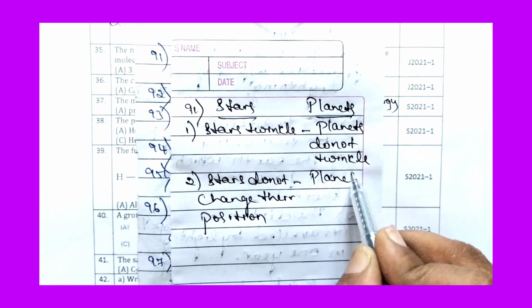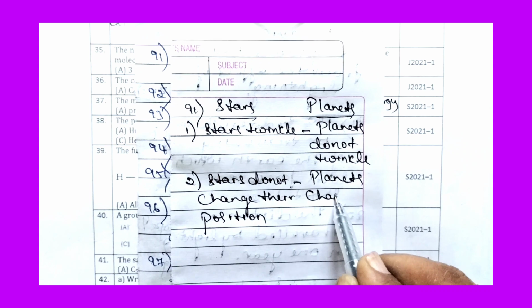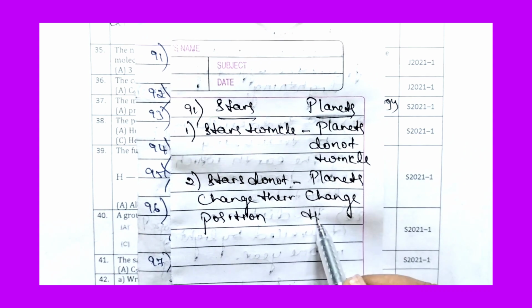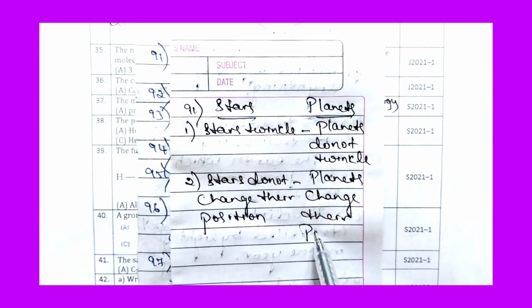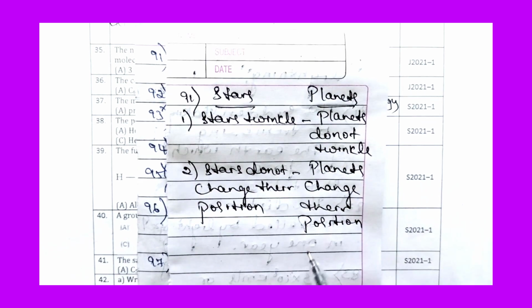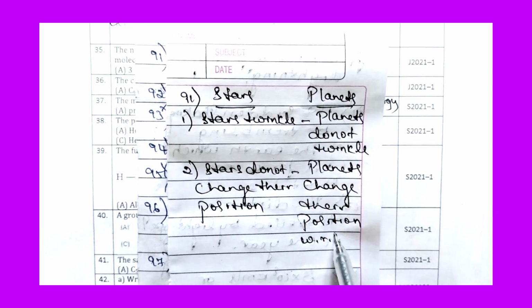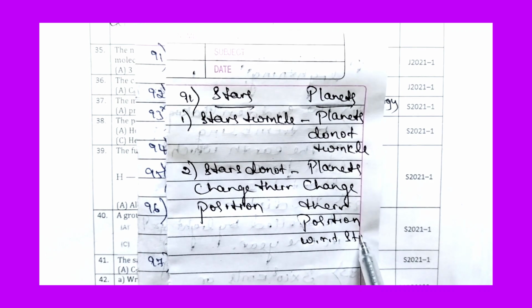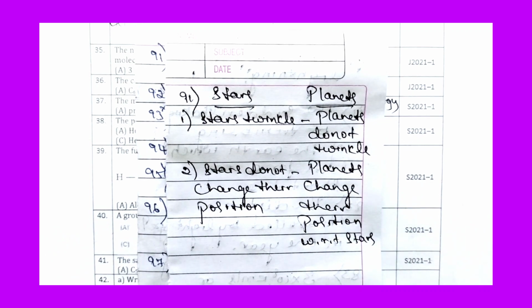Planets change their position with respect to stars. So these are the two differences between stars and planets.